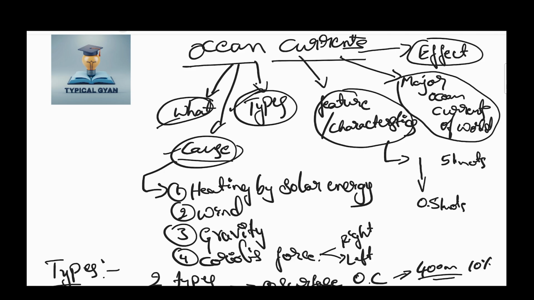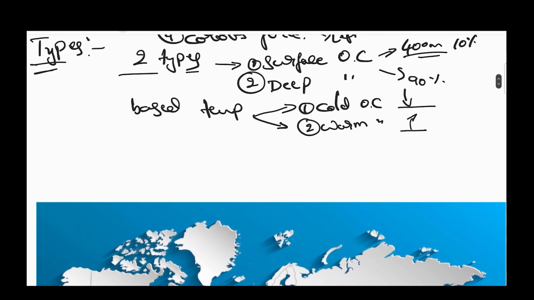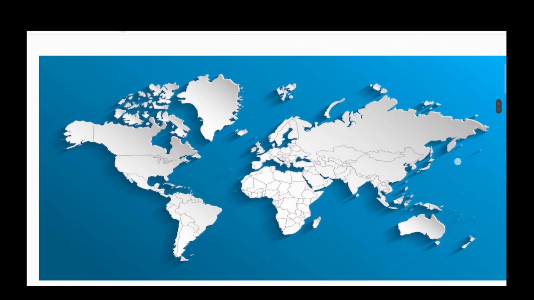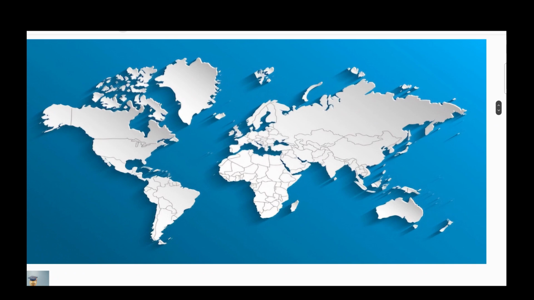Now we are moving through a map. We will learn the major ocean currents of the world. You already know that we uploaded shorts on which countries the equator passes through. There is a trick to remember that.